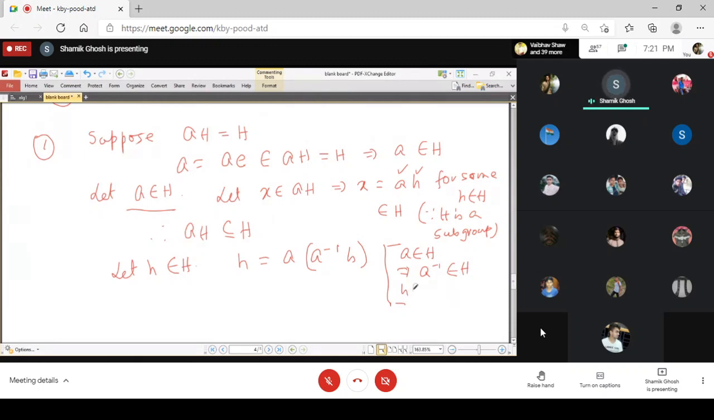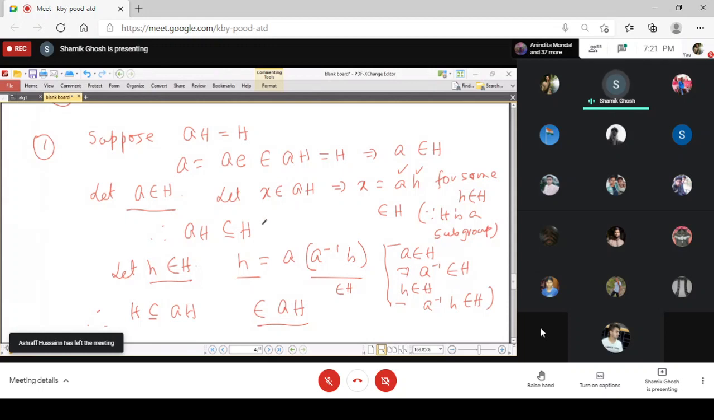And also h belongs to H, and so their product a inverse h is also belonging to H, because H is closed under multiplication. So this element is belonging to H, and therefore the whole element is belonging to aH. So we have started with h belongs to H, and we are ending with h belongs to aH, and so we get that H is a subset of aH. So clubbing these two, aH subset of H and H subset of aH, we get that H equals aH as desired. So this proves the first property.